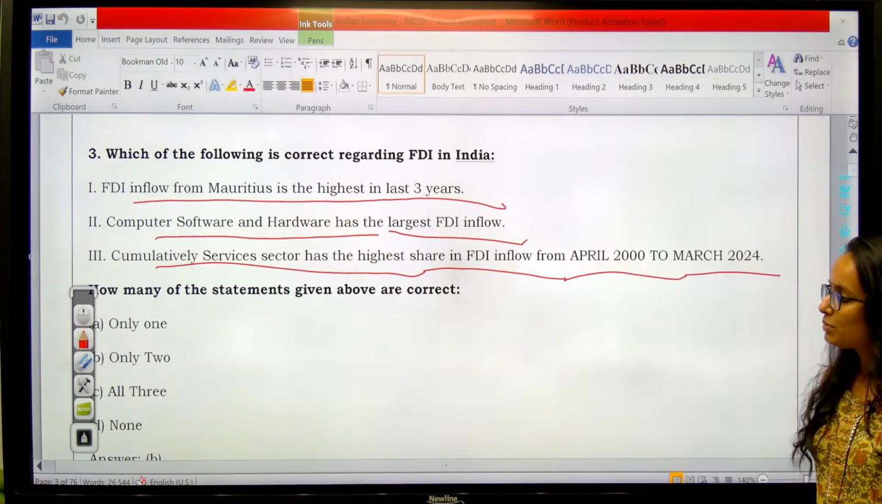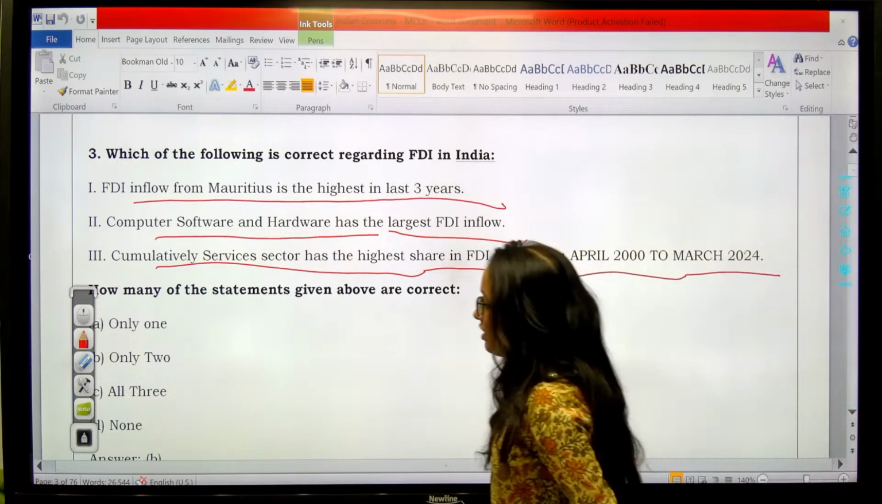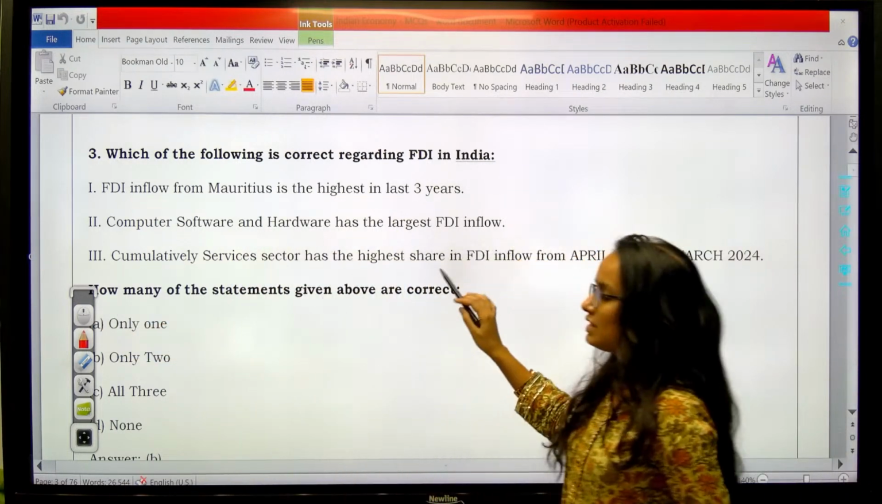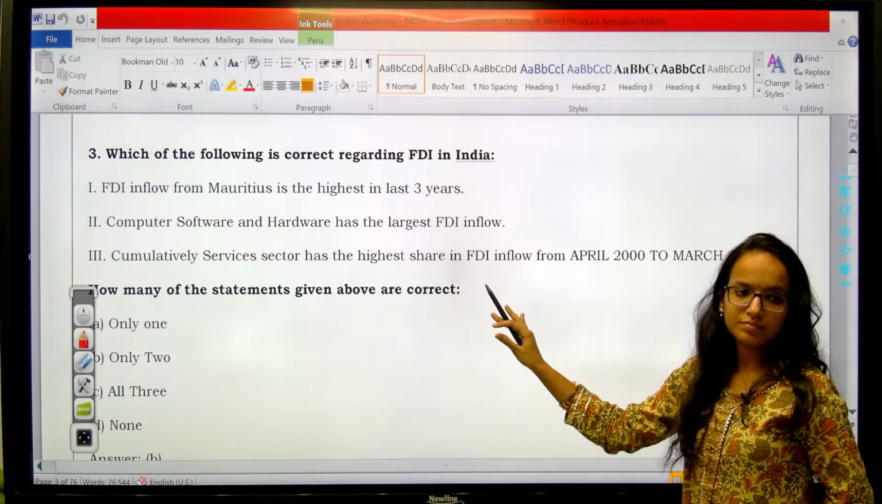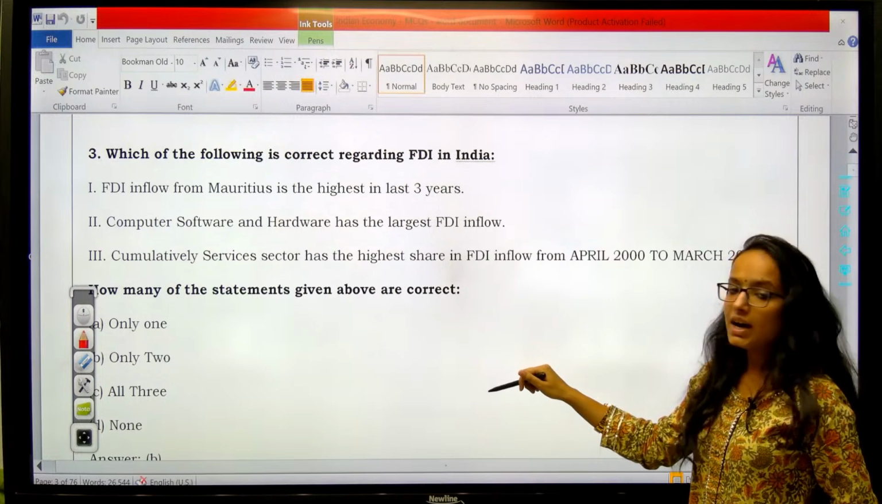So these are the statements. Which of these statements above are correct? This is the question. Tell me the answers. These are your statements. Which of them are correct?